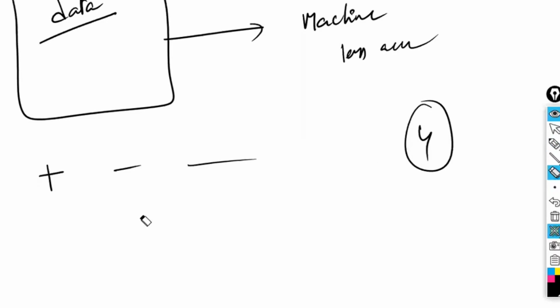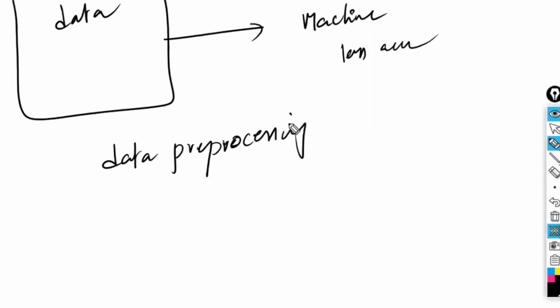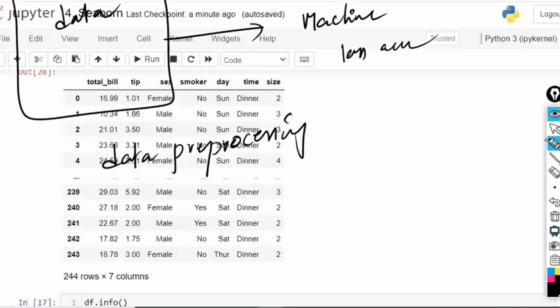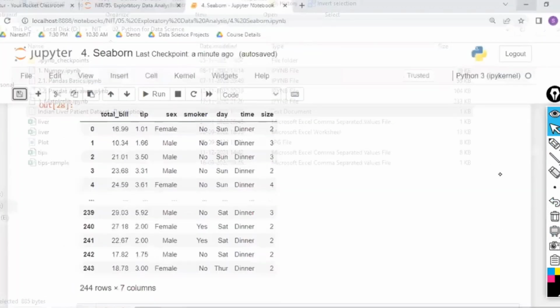So in order to understand more clearly, we have to clean the data. We have to do some kind of processing before giving it to the machine, which we call data pre-processing. Now we are going to enter the third stage.